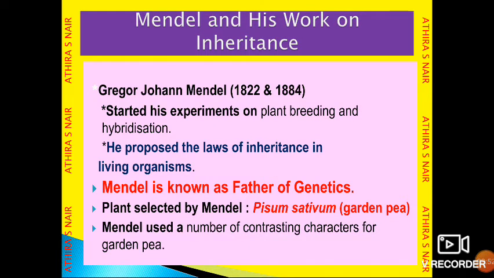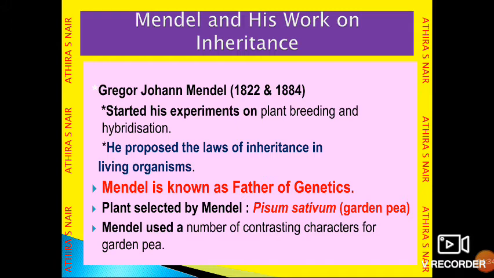Gregor Johann Mendel is known as the father of genetics. He started his experiments on plant breeding and hybridization, and he proposed the laws of inheritance in living organisms. He proposed mainly three laws of inheritance that are known as Mendelian laws of inheritance. He selected a plant commonly called garden pea, and its biological name is Pisum sativum. His experimental material was Pisum sativum.